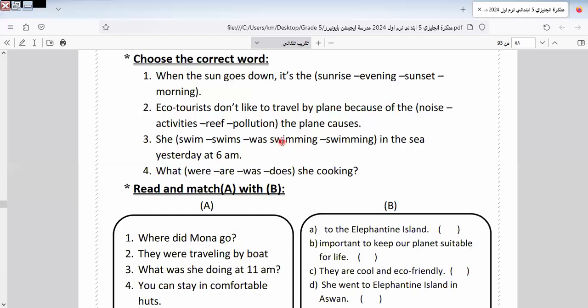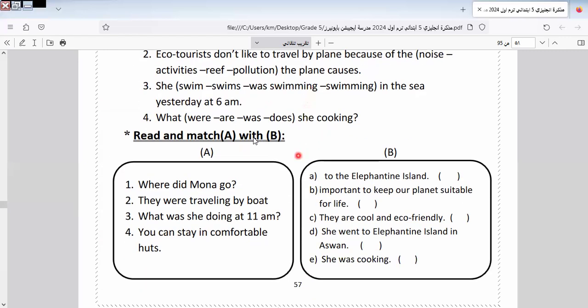Continuous tense, past continuous. So I select what? Was swimming. Our clever pupils: she cooking. So here it will be what? Can here will be are wrong, because here is plural. And does, without "ing" and that, we use when we use does, the verb must be without ing, without anything. So the answer here will be what?